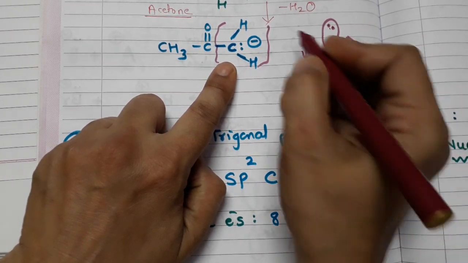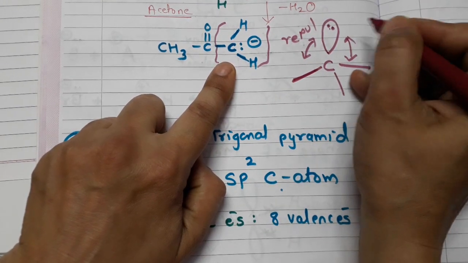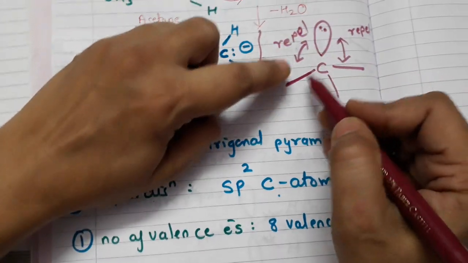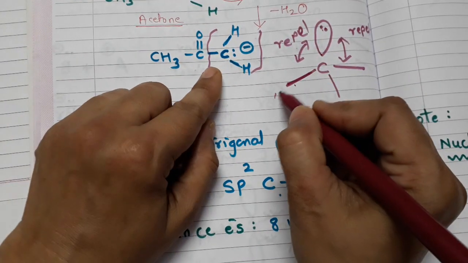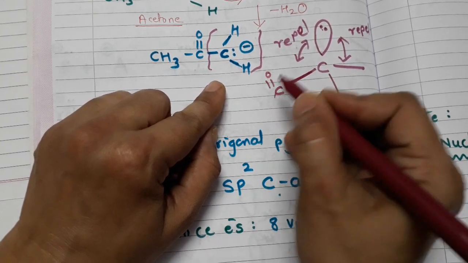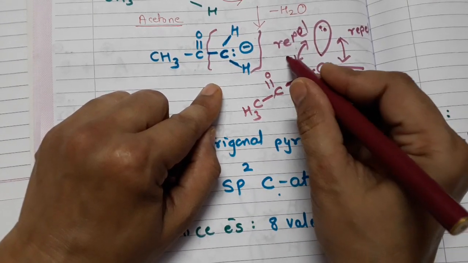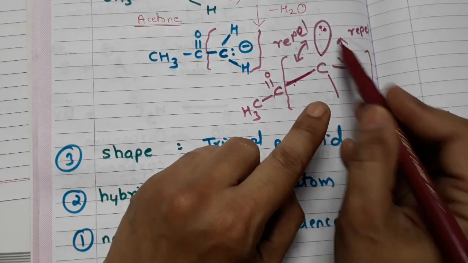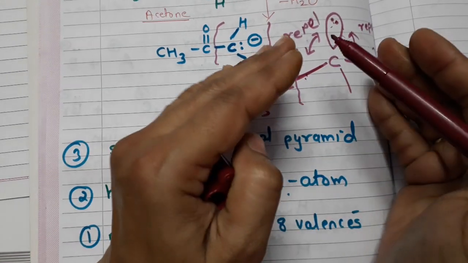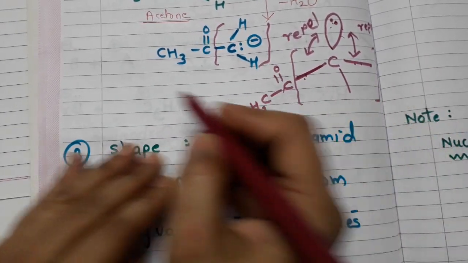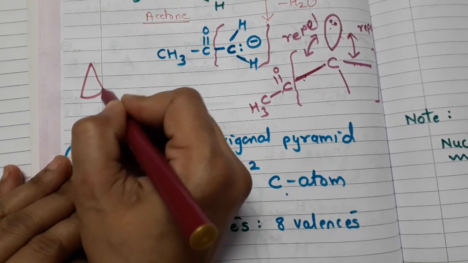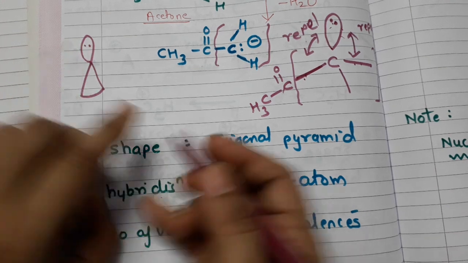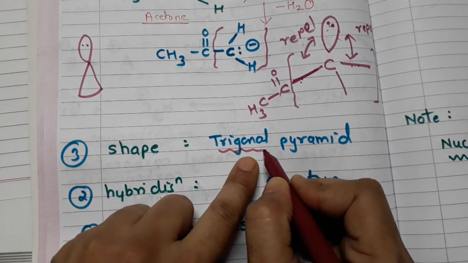I'll just write repel. Suppose here it is C double bond O and CH3. You just have to concentrate on this much. So there is a repulsion between these two, hence the bonds are going to move a little bit down and it gives the shape of some sort of pyramid, with one lone pair of electron on its top. So hence the name is trigonal pyramid.